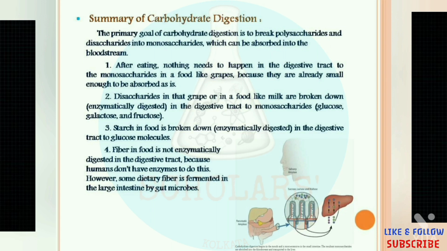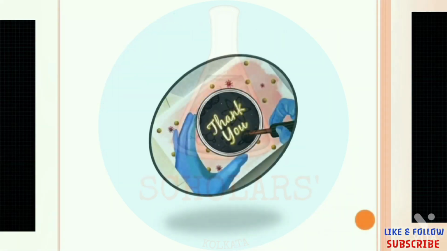So now, as a note, we can say that all the larger types of saccharides, that is poly, di, oligo, starch, etc., need to be digested by breaking down into monosaccharide forms, but the shorter forms, the monosaccharides, do not need to break down further because they are already in short form. So they are absorbed in their original form as well. This is the end of the digestive system of the carbohydrate.